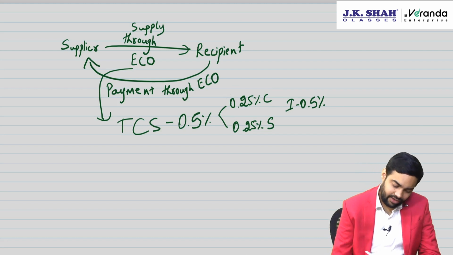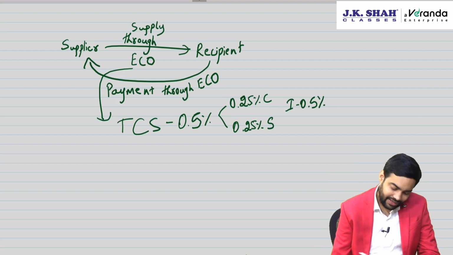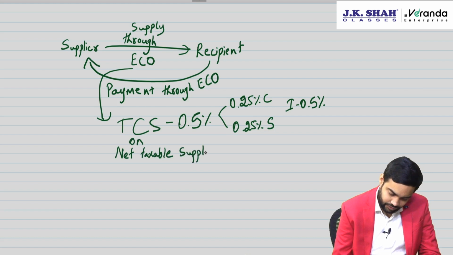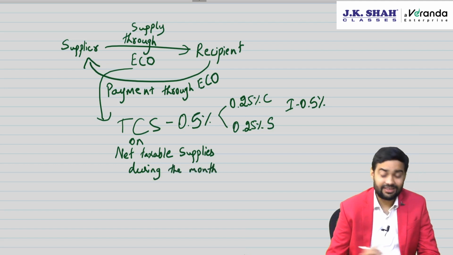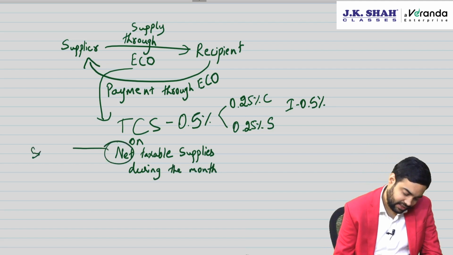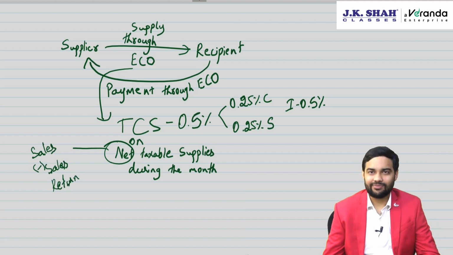Now, when we talk about TCS, you need to be careful about one very important aspect. It is applicable on net taxable supplies during the month. That means during the month, whatever is the net taxable supplies, meaning sales minus sales return. Sir, if it is negative, then take it as 0, don't carry it forward. Sales minus sales return, on that TCS has to be done.